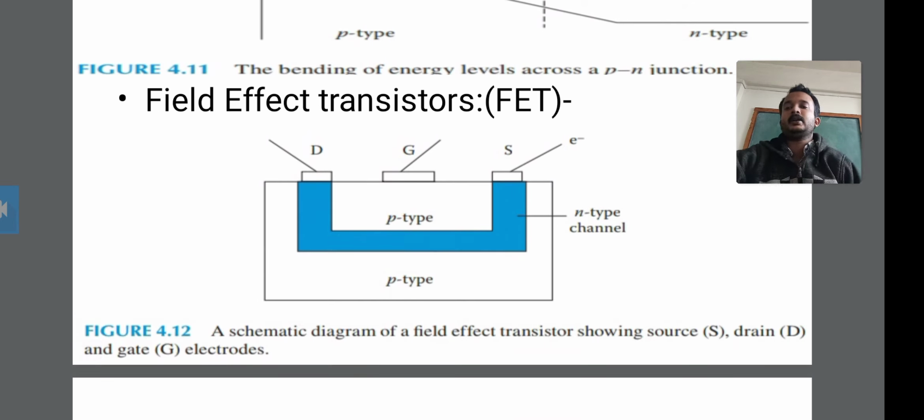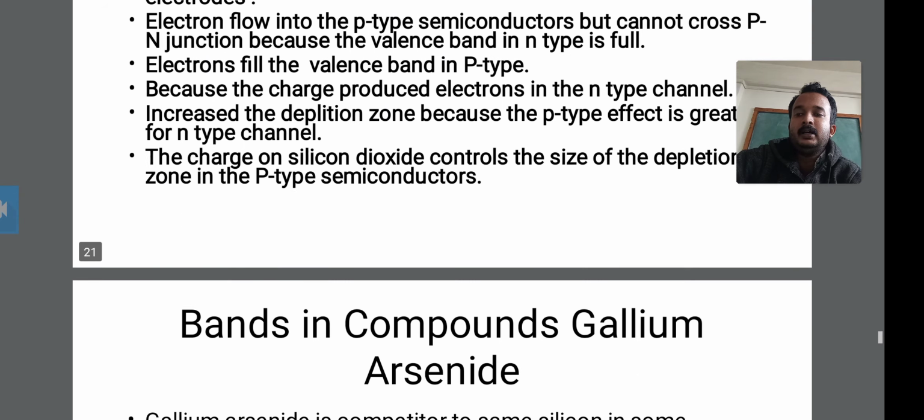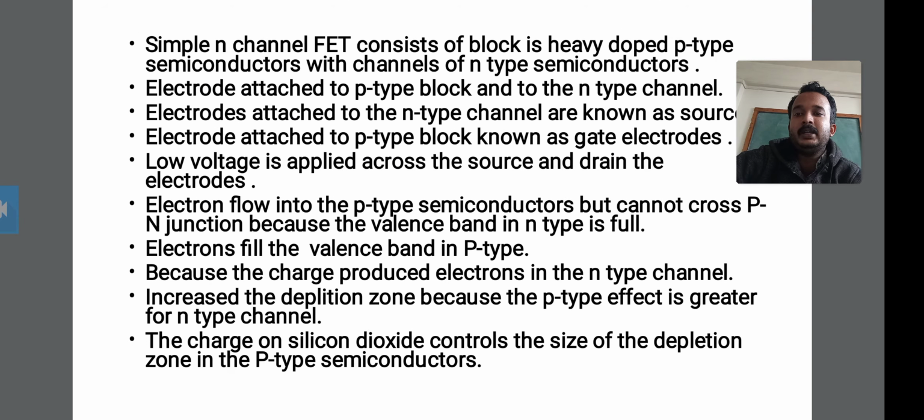Okay, the region located immediately to either side of the junction is known as the depletion region. Therefore, this p-n junction region, located immediately to either side of the junction, is known as the depletion region.